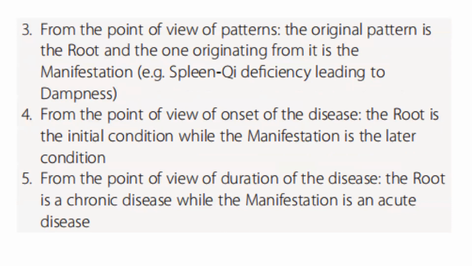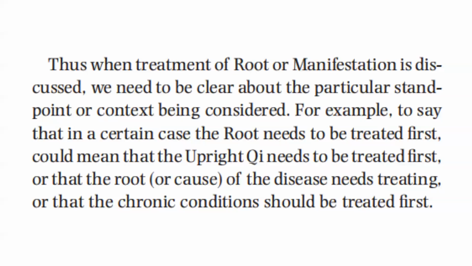Four, from the point of view of onset of the disease, the root is the initial condition while the manifestation is the later condition. Five, from the point of view of duration of the disease, the root is a chronic disease while the manifestation is an acute disease.